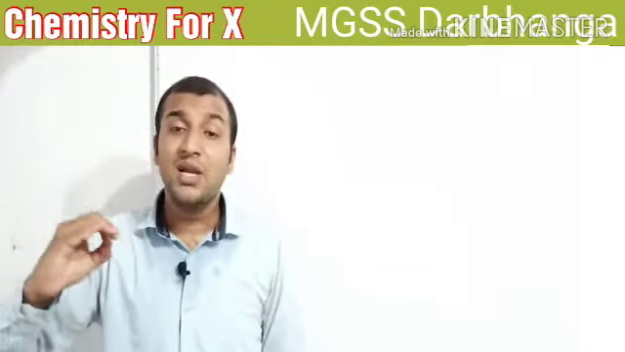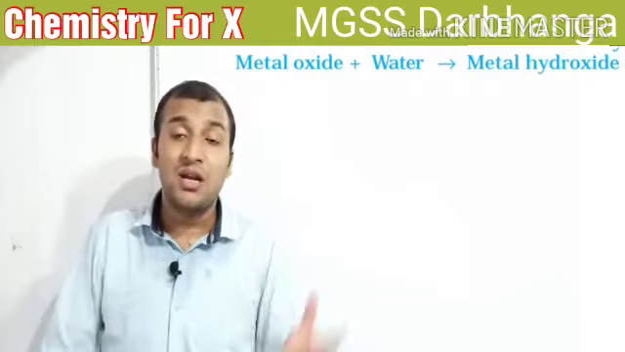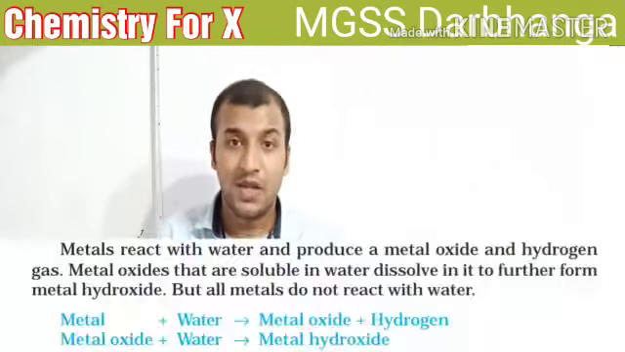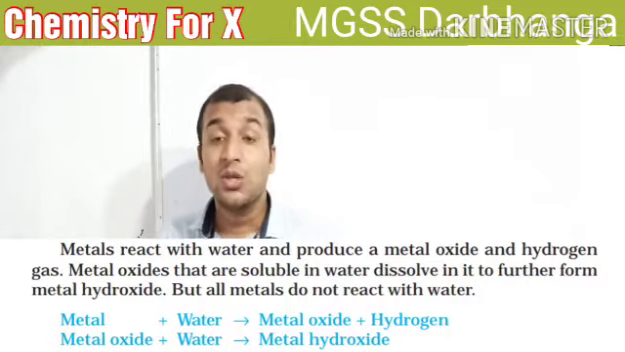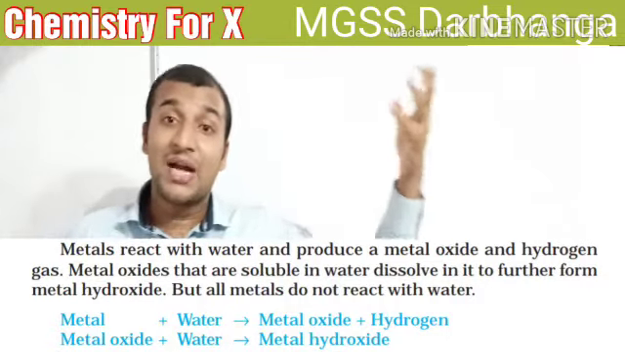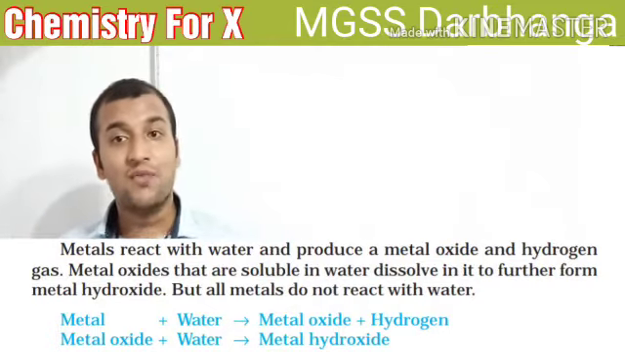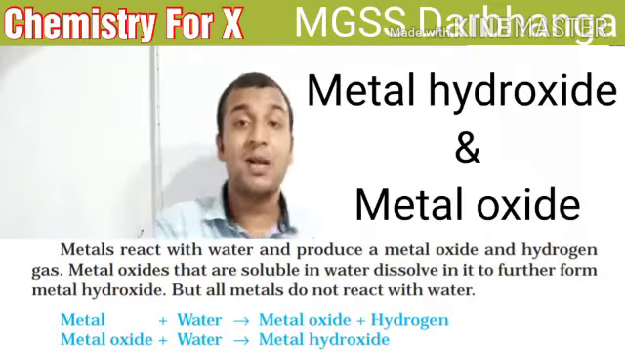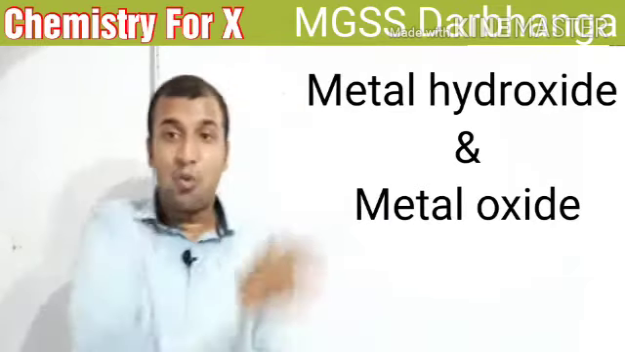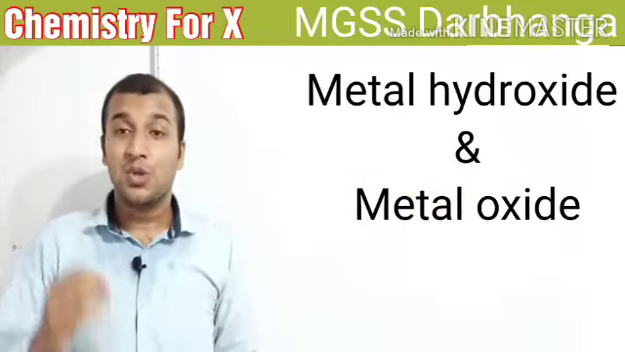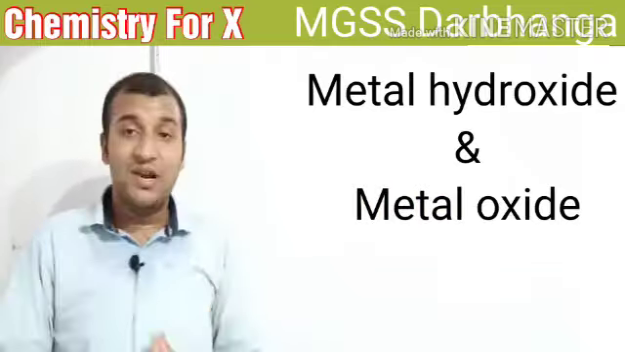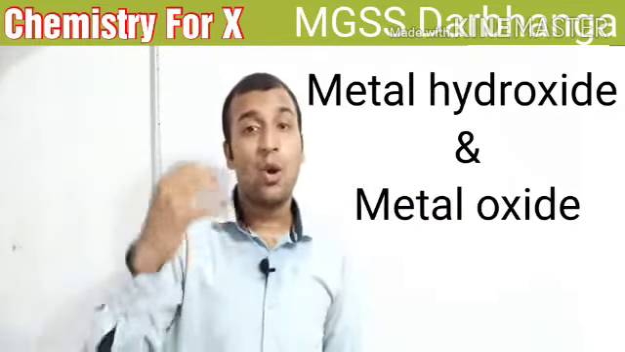Suppose a metal is very reactive, then in that situation metal hydroxide is formed, and if the metal is least reactive, then it forms metal oxide. So whether metal hydroxide or metal oxide is formed depends upon the reactivity of the metal. Today we will discuss when metal hydroxide is formed and when metal oxide is formed. First of all, we discuss how metal hydroxide is formed.